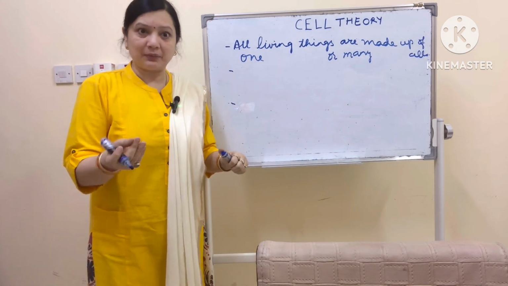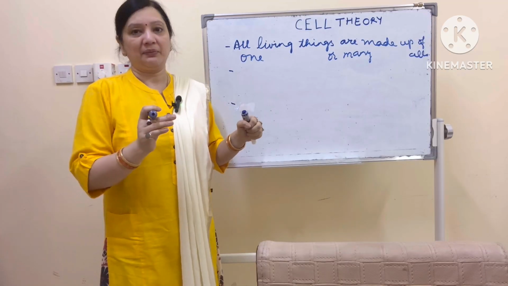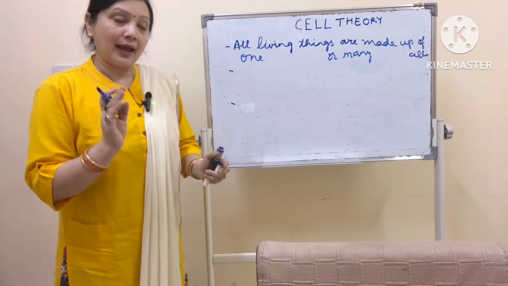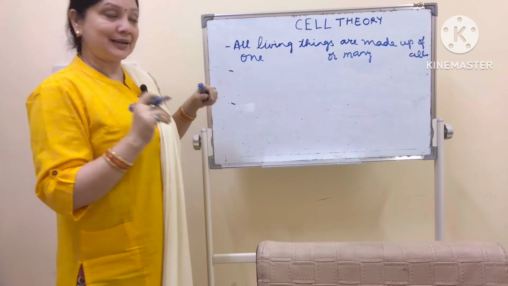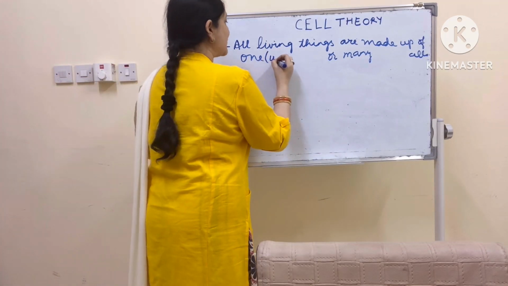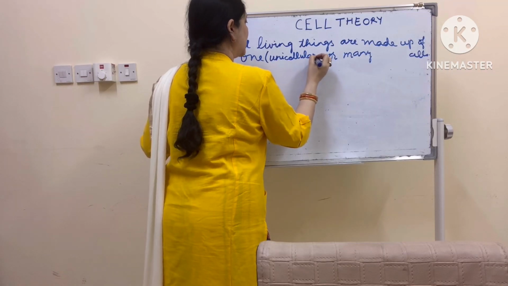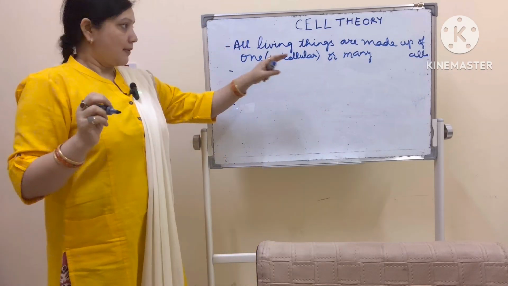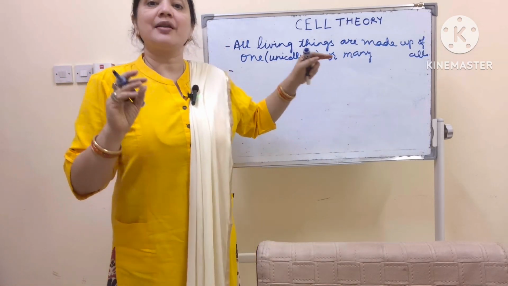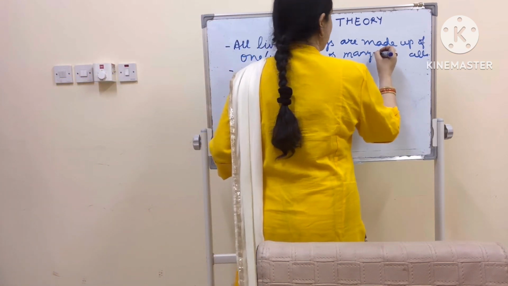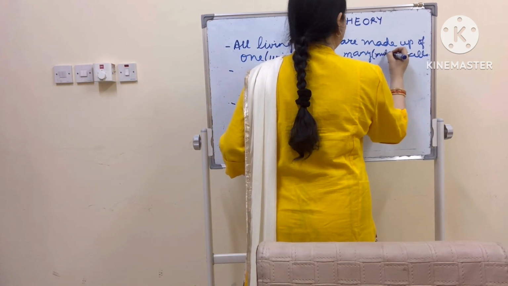An organism, now I am not even saying plant or animal, it can be a plant, it can be an animal. Any organism which is made up of only one cell is known as unicellular. Whereas an organism which has more than one cell, there are many cells, that organism is known as multicellular.